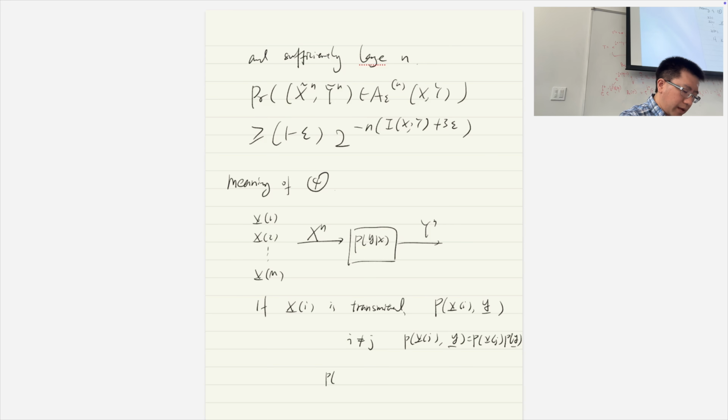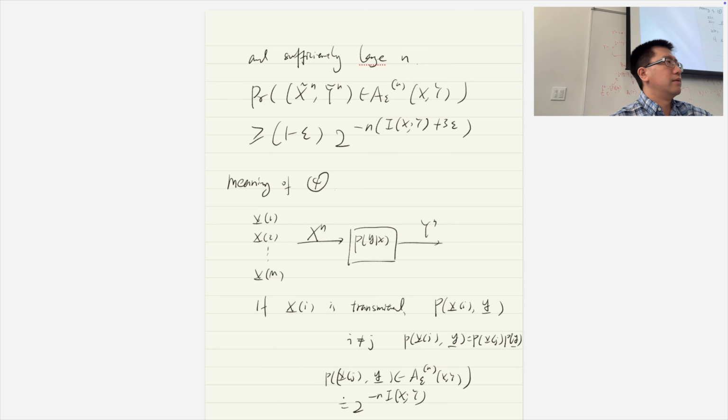And then the probability that x_j and y are jointly typical in the typical set A_epsilon^(n)(X,Y), right? So this probability is roughly equal to this guy. Okay, so that's the meaning of this theorem. Even if they're independent, then we're not good enough. Okay.